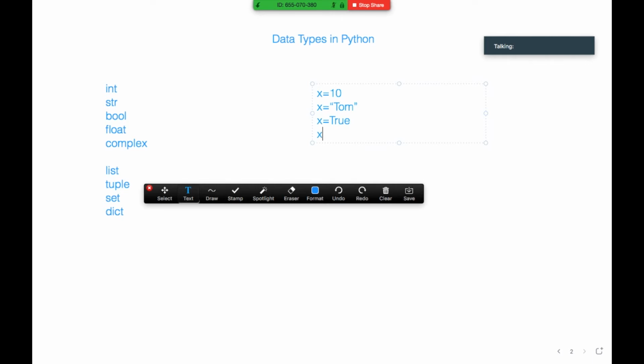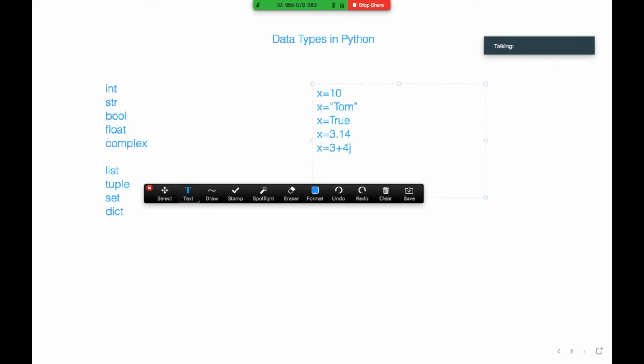So here x equal to 3.14, so it is a floating point. And x equal to, in mathematics we provide complex numbers, right? 3 plus something like that, where this is the real portion and this is the imaginary portion of the complex number. So in Python, complex number is also one of the data types. Instead of i, we have to use the notation j.